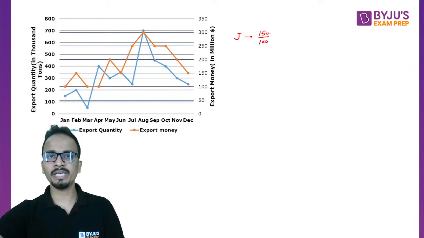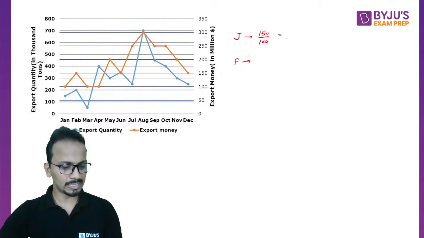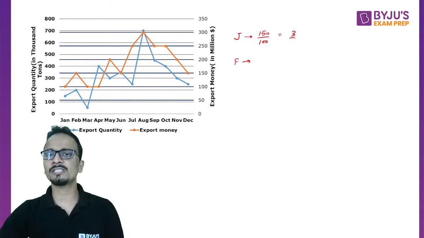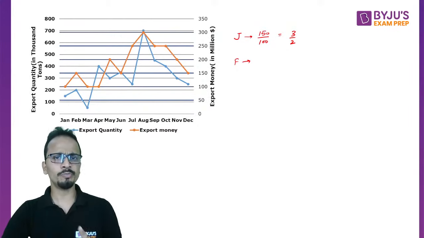All right. Be careful with all these values. Now for February. So all of you can write these values with me. Yes, Darshit, I will write it as 3 by 2. Okay. Now for February, the value is 200 divided by 150. So 150, the value should be from the right hand side on the vertical axis.